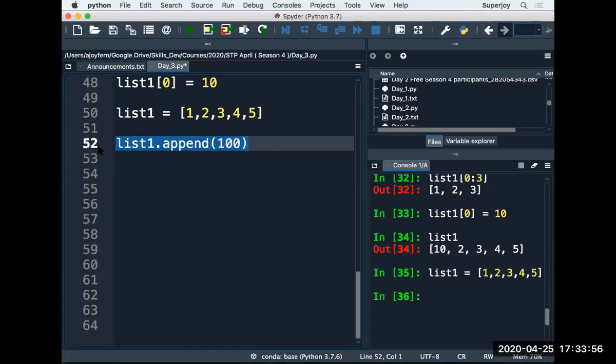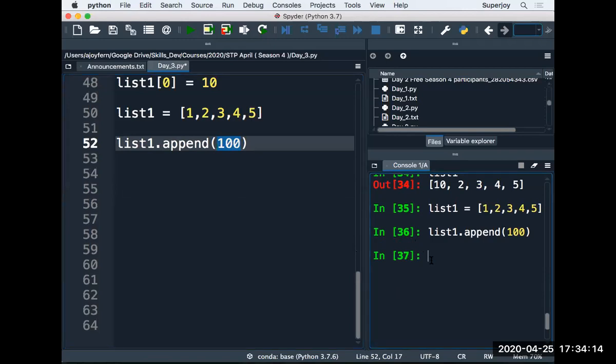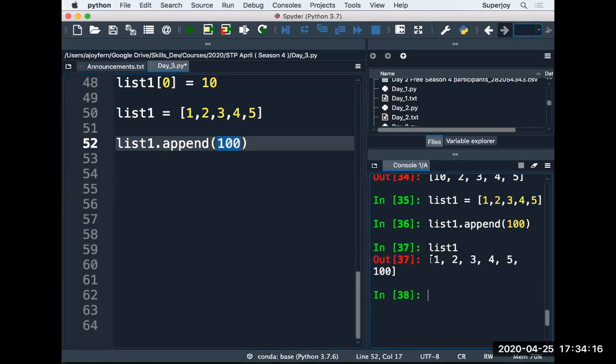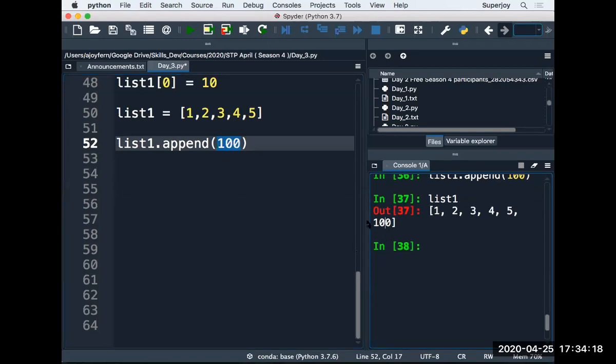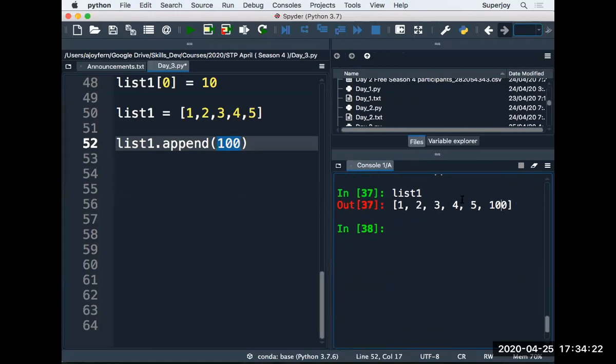It means you have to add 100 as a value at the end of the list. The append method will always add an item at the end. And if that is the case, I can print my list in the console. There you can see I got 100 here, right?